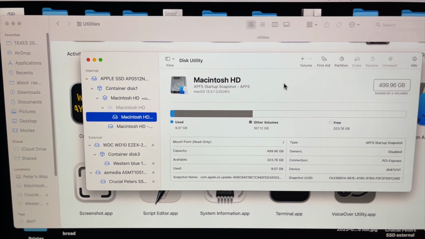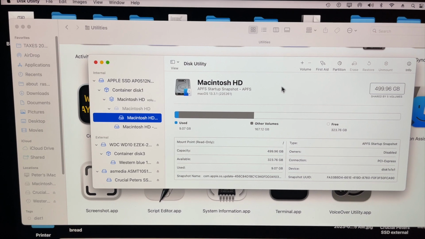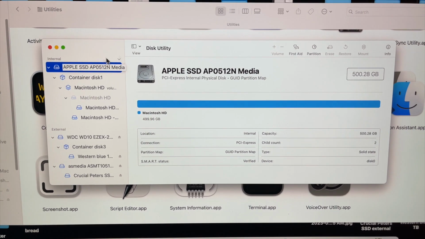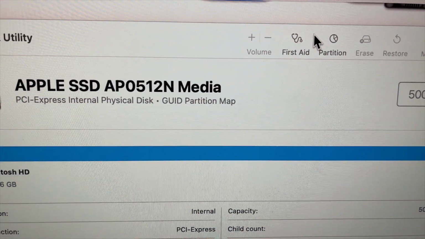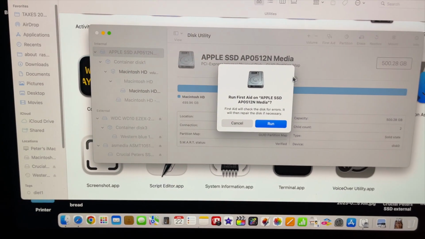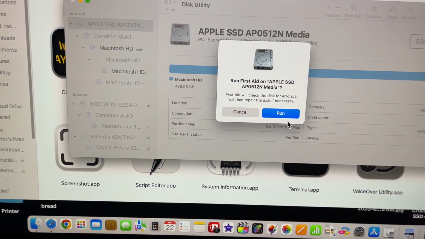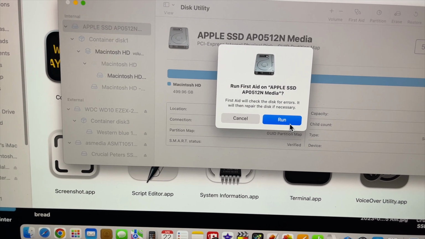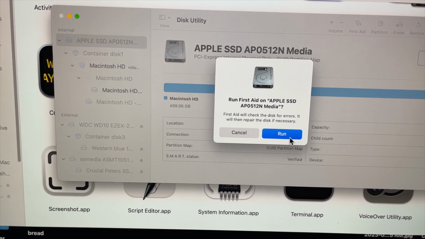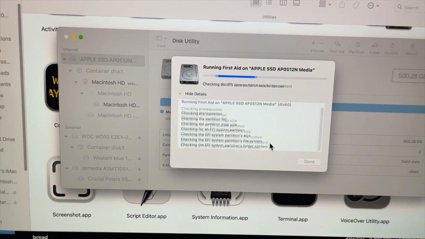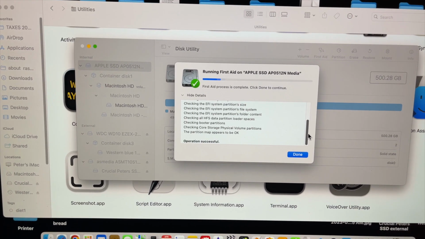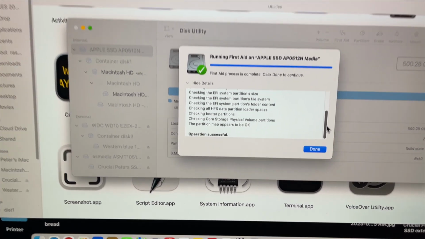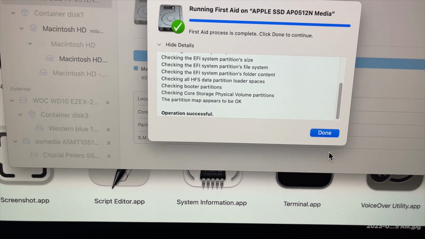This is where, when your iMac is sick, you want to fix it. So you go up to the top and you go to first aid. See first aid, and you click on first aid. It'll say, you know, blah, blah, blah. Little errors, and then we'll repair the disk if necessary. Okay, so you hit run, let it do its thing, okay? We'll go back and forth, and then see operation successful and done.